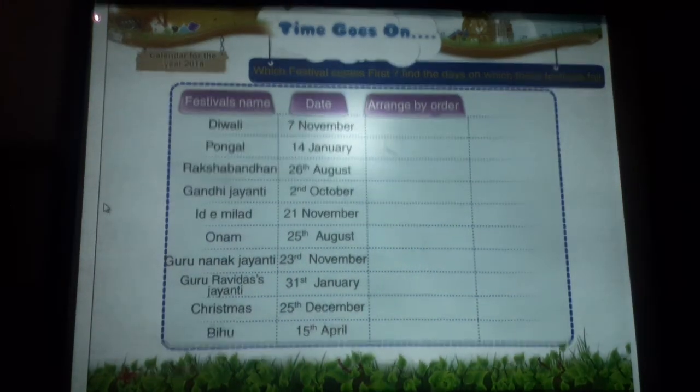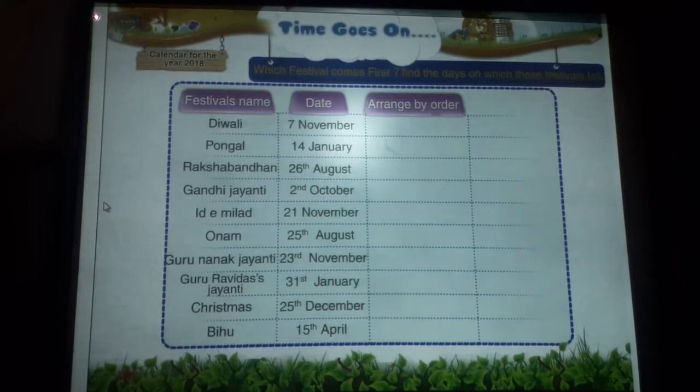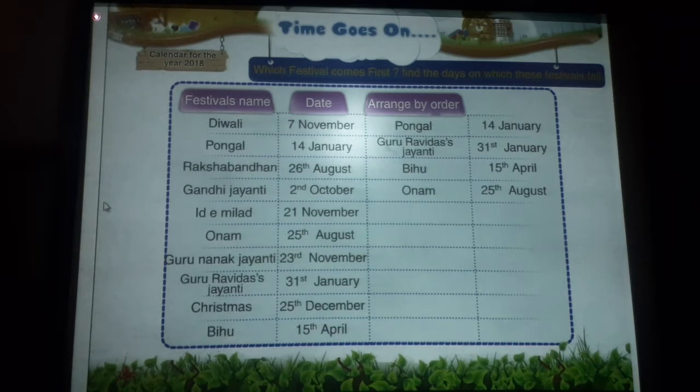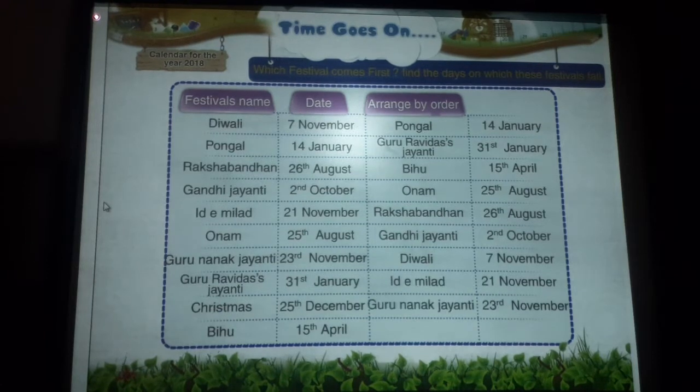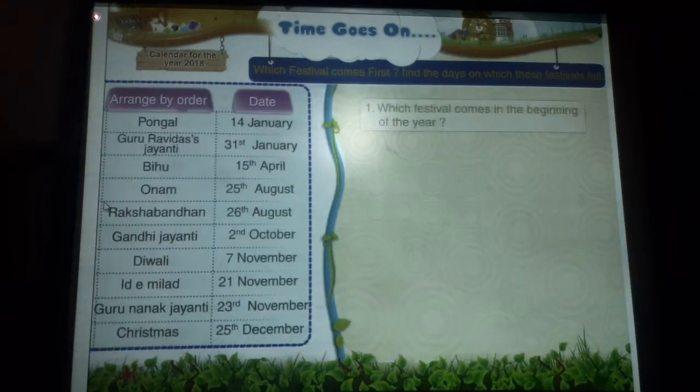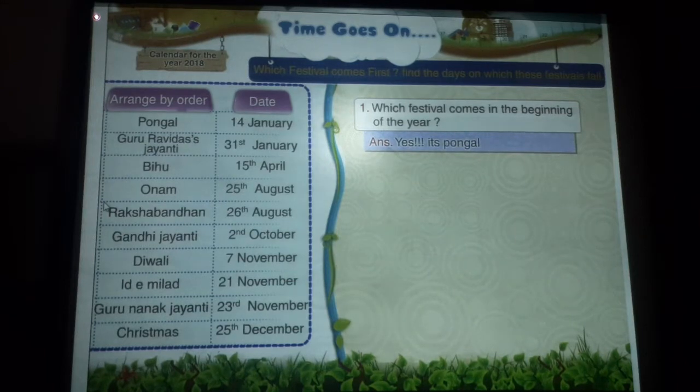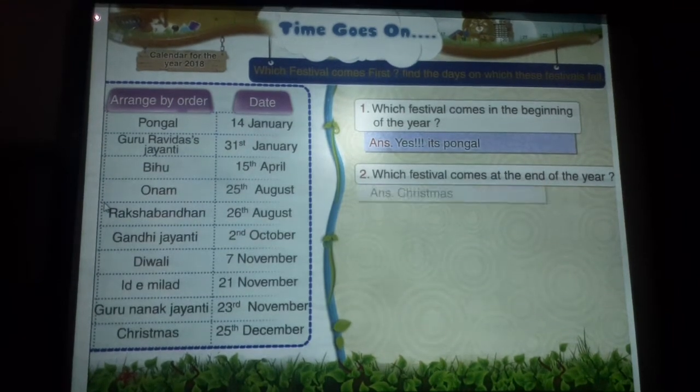Arrange the festivals in the order in which they come in the year. Pongal, Guru Ravidasa's Jayanti, Bihu, Onam, Raksha Bandhan, Gandhi Jayanti, Diwali, Eid-e-Milad, Christmas. Which festival comes in the beginning of the year? Yes, it's Pongal. Which festival comes at the end of the year? Christmas.